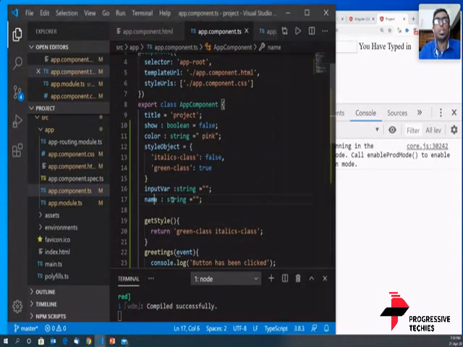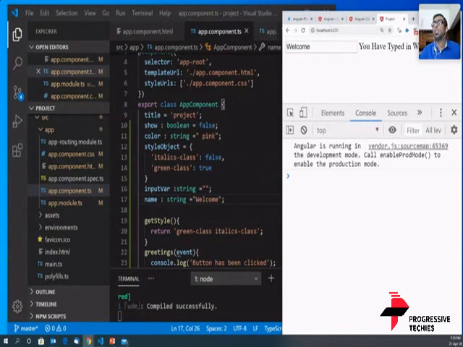I'm going to change the value of name here. I'm going to make it welcome, and I'm going to save this. Let's see what happens. See the value while I run the program. So I'm refreshing the page. When I run the program, the welcome value is here, and it's also in the input box. That's because two-way binding is working.